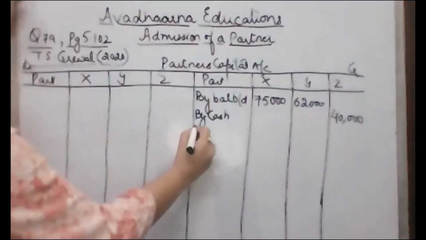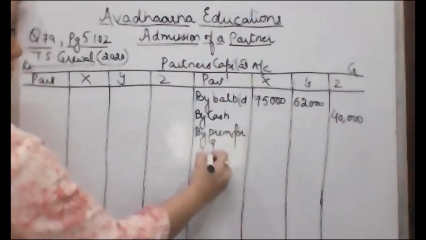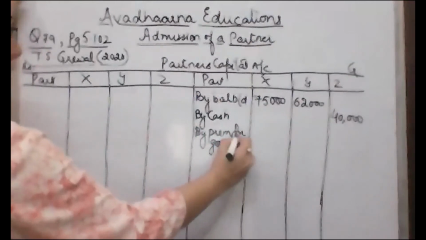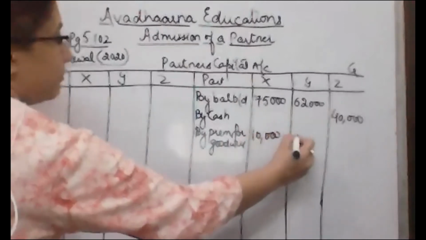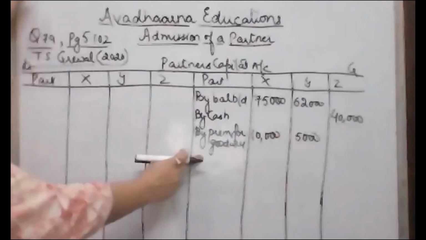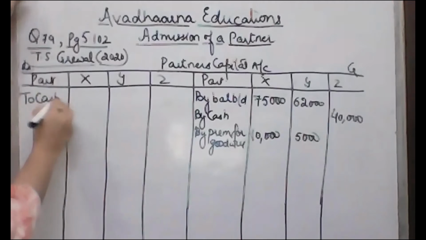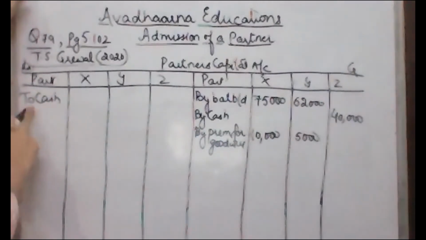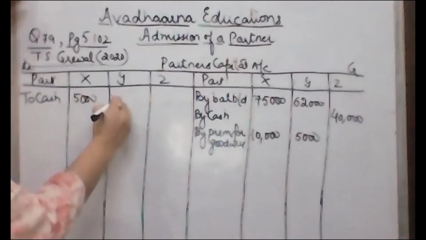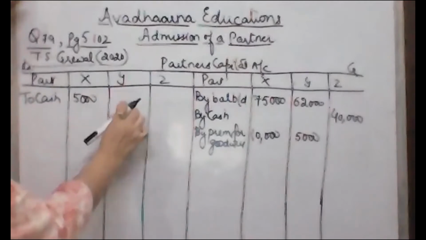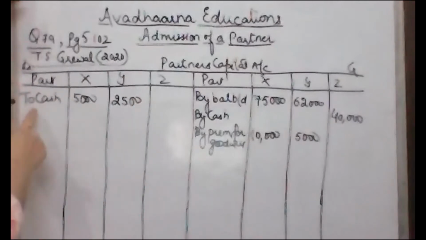Then we'll give the accounting treatment for premium for goodwill. So premium for goodwill is credited in the old partners capital account in the sacrificing ratio, which was 10,000 and 5,000. Now this amount of premium is being withdrawn by the old partners. So their capital accounts are debited, credited to cash account. Half of the goodwill is being withdrawn, 5,000 and 2,500. Half of 5,000 is 2,500 debited in Y's capital account.